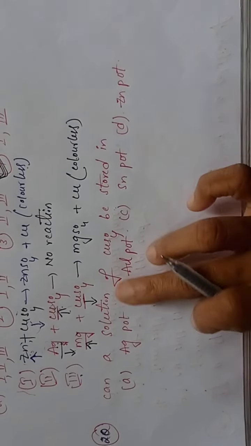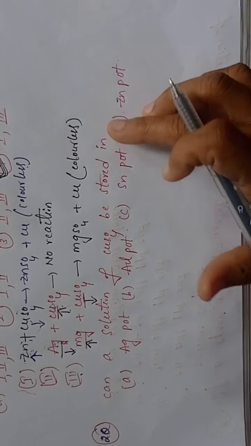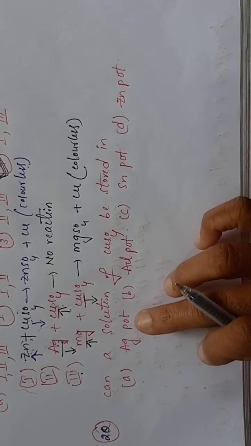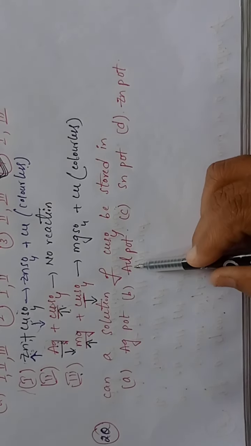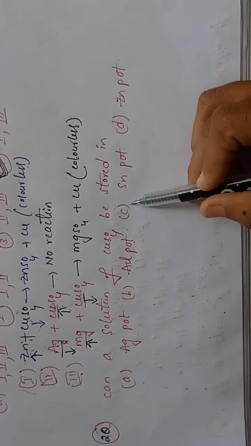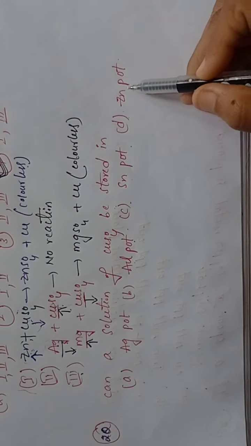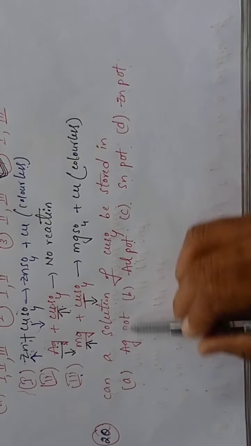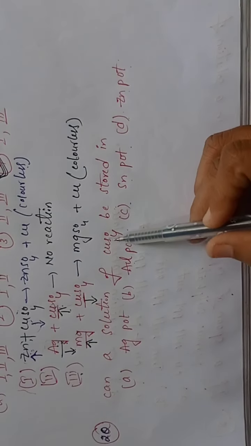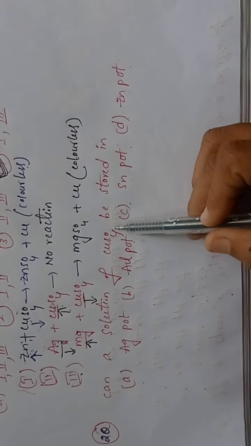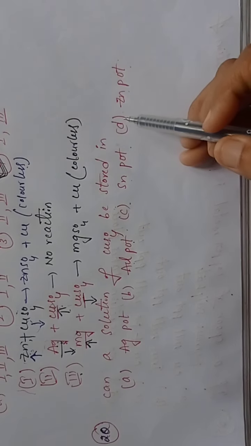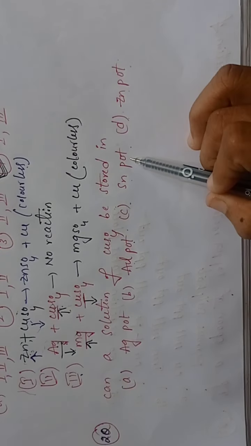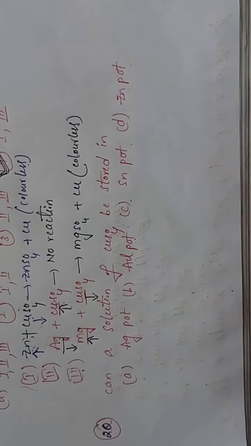Second question: can a solution of copper sulfate be stored in? First option, silver pot. Second option, aluminum pot. Third option, tin pot. Fourth option, zinc pot. In these four options, where can we store this copper sulfate solution? Let's check, students.